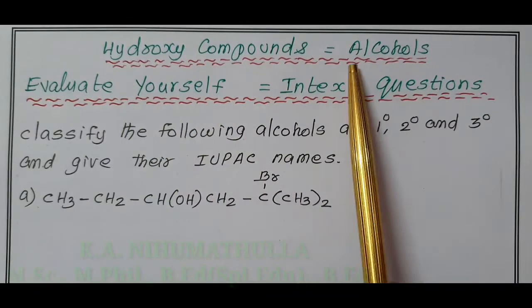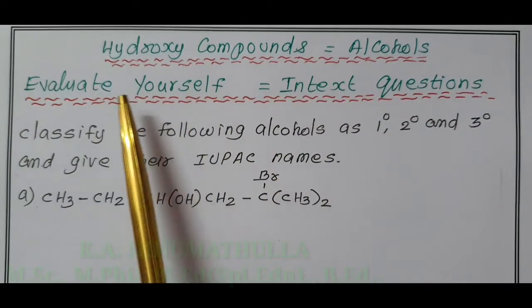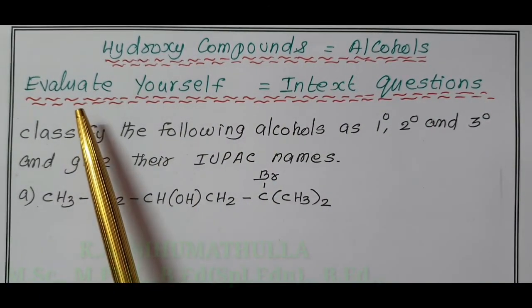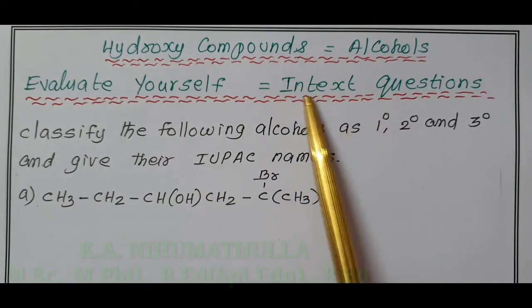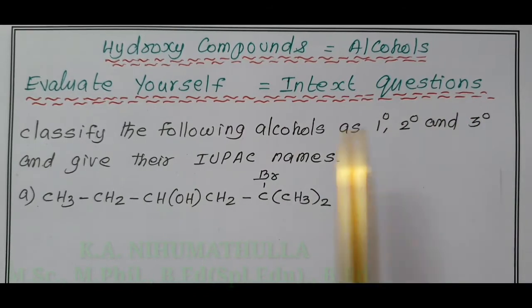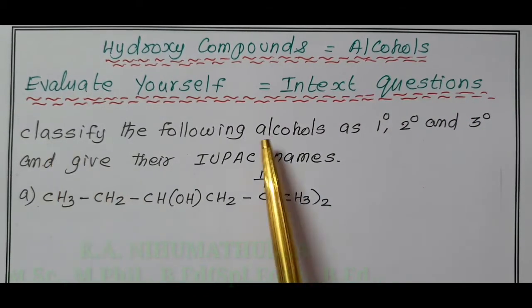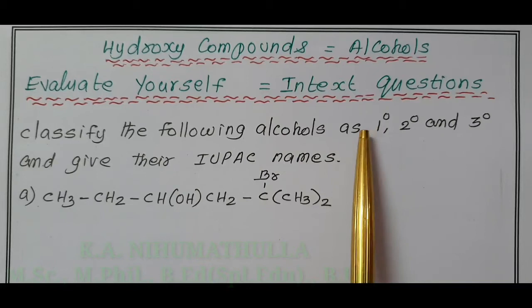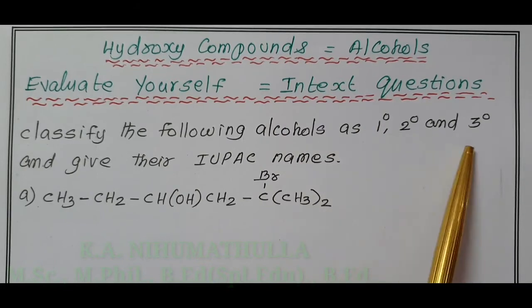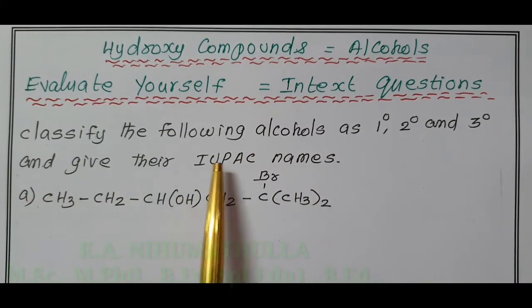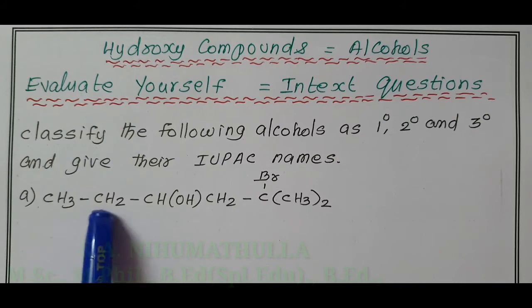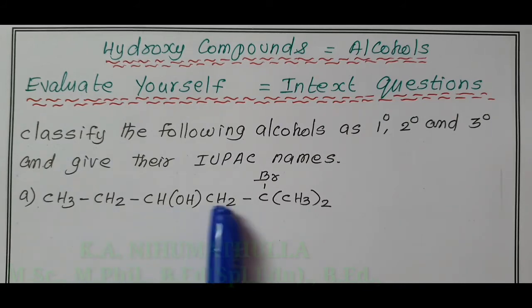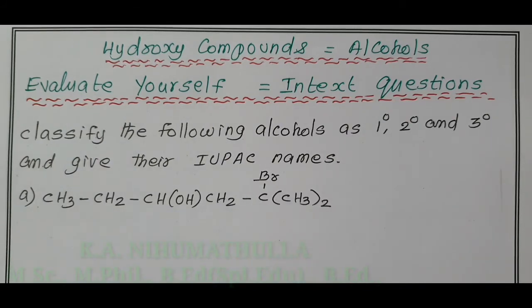Hydroxy compounds called alcohols. In this video, we are going to discuss the evaluate yourself problems, intext questions in CBSE. Classify the following alcohols as primary, secondary, and tertiary, and give their IUPAC name. The first compound given is CH3 CH2 CHOH CH2 CBr (CH3) twice.